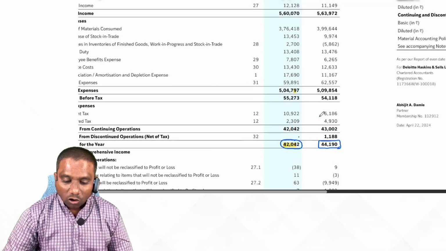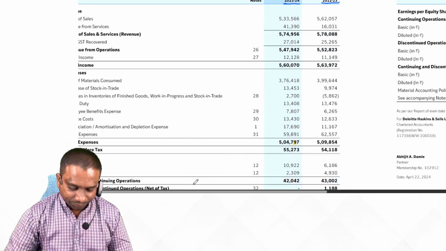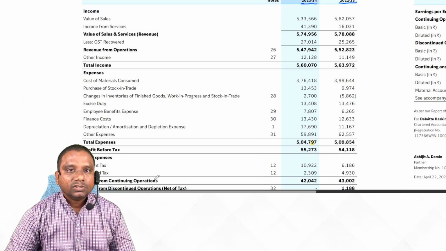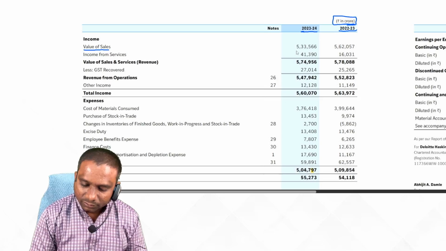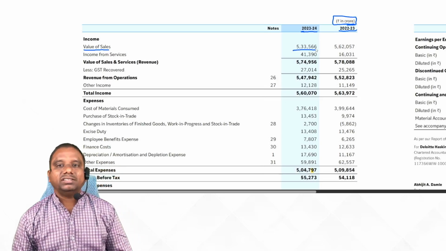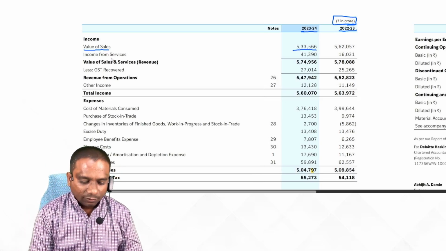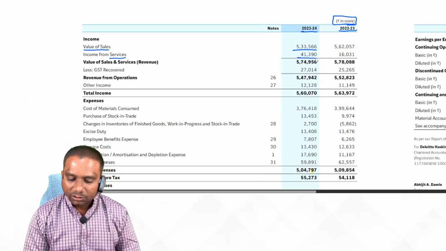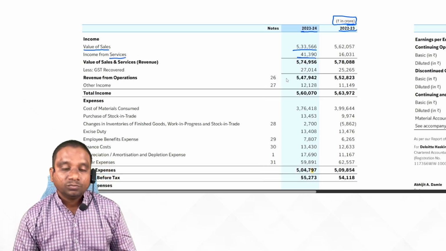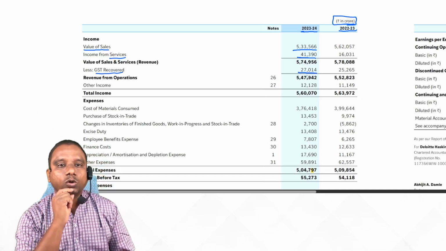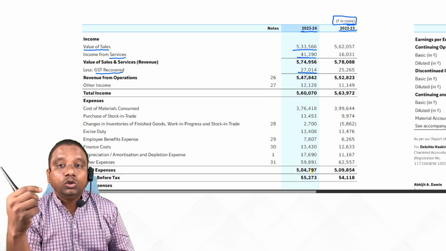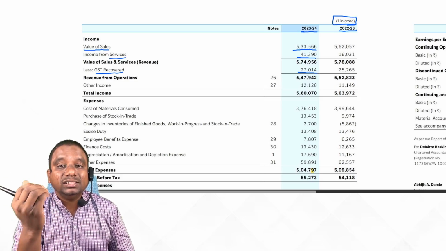How are they showing all these numbers? See, they said value of sales 5,33,566 crore, income from services 41,390 crore, GST recovered 27,014 crore. How are they able to provide these numbers?